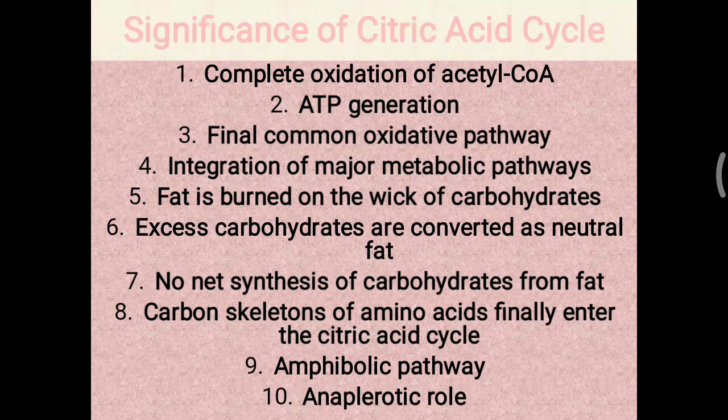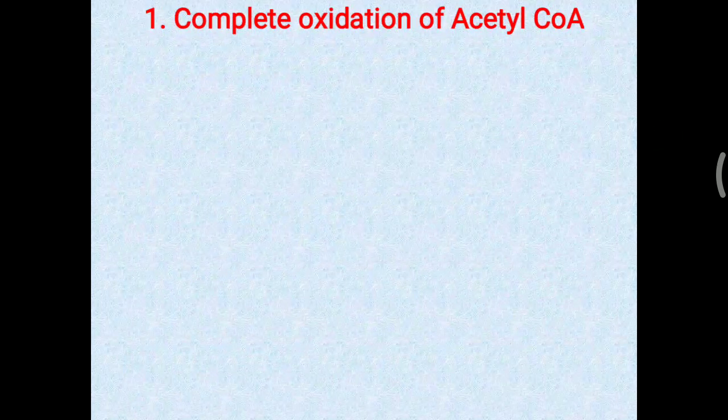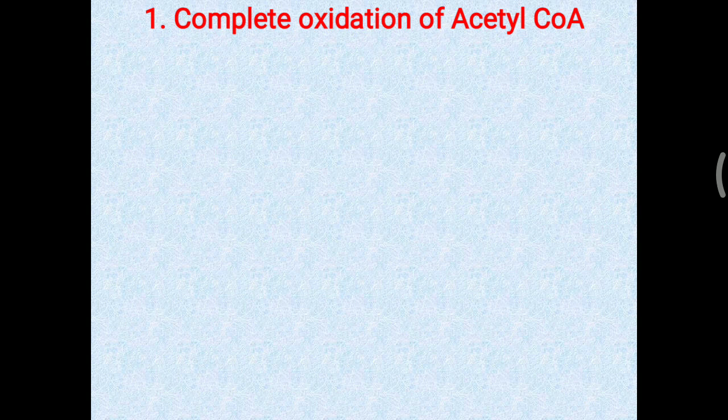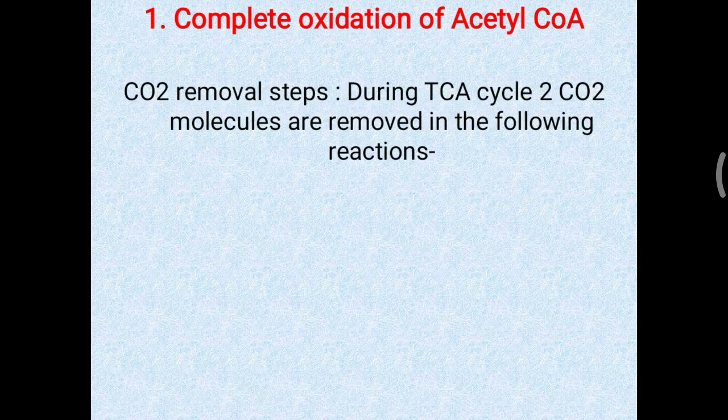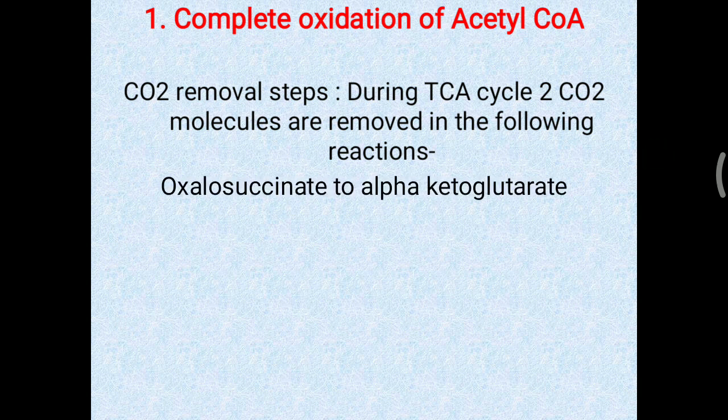All these important points are discussed in this video, so one by one we will look. First is the complete oxidation of acetyl-CoA, the carbon dioxide removal steps. During the TCA cycle, a total of 2 carbon dioxide molecules are removed in the following reactions. First is the oxalosuccinate to alpha ketoglutarate formation. During that time, 1 carbon dioxide molecule is removed.